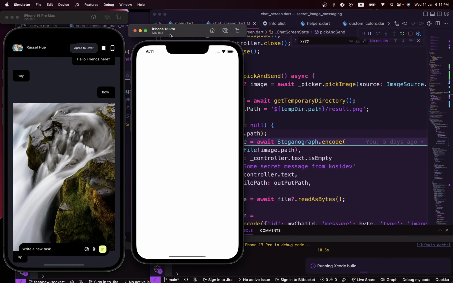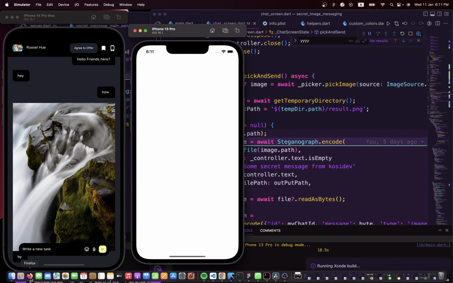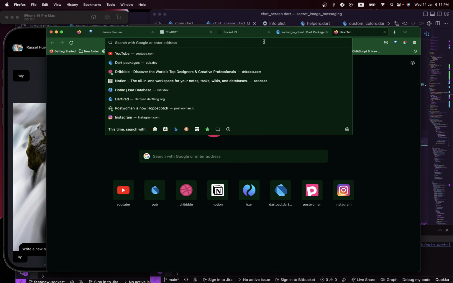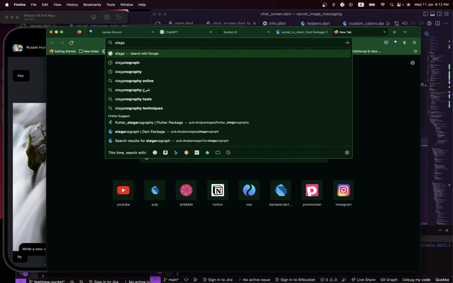Okay, the next one we are going to add is that we want the user to be able to send a secret key only to the people they want to, so the message will be encrypted for anybody they want to send a message to, and not everyone that's listening to the server should get the same message. So I think that will be a new feature we are going to add, but I don't think it will be on this stream. So let's see this. Steganography.